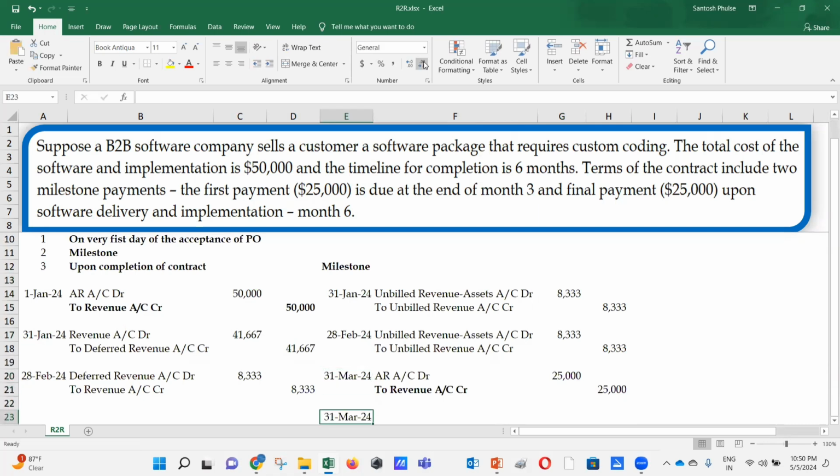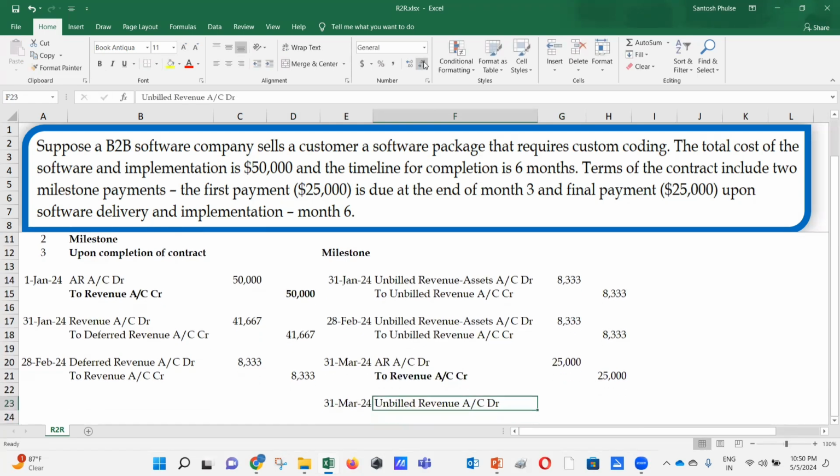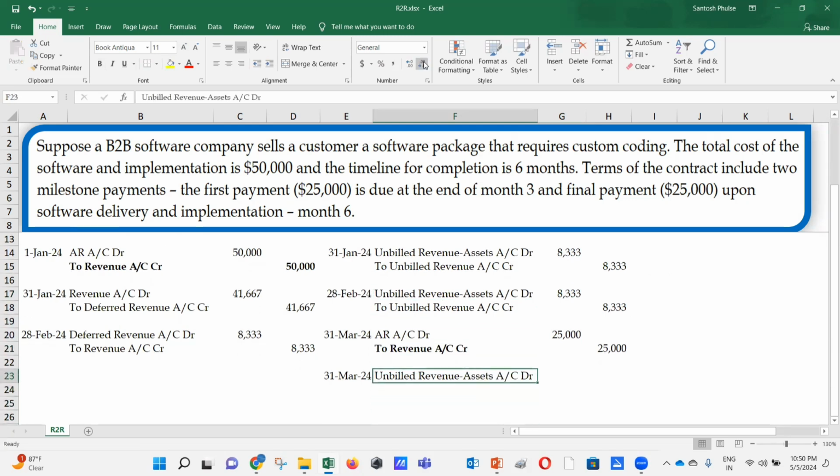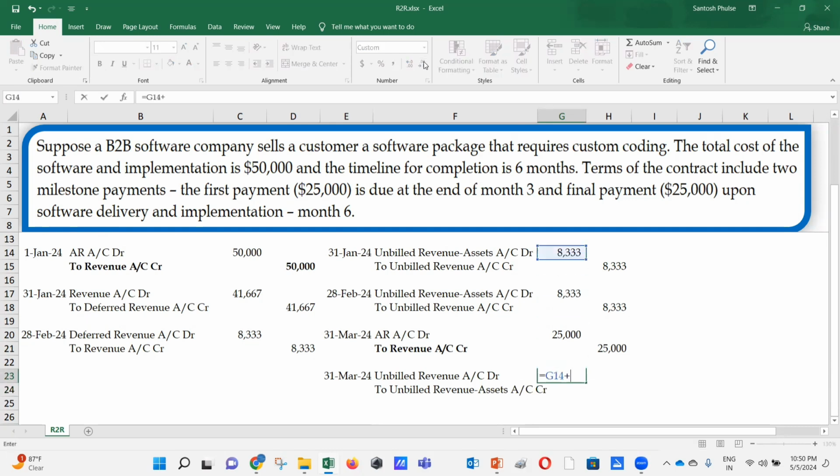Now, by 31st March, you have to do the reversal of earlier unbilled revenue. Whatever you have in the books for that first 2 months, you have to do the reversal here. That's going to be to unbilled revenue asset account credit, and that's going to be this plus this.